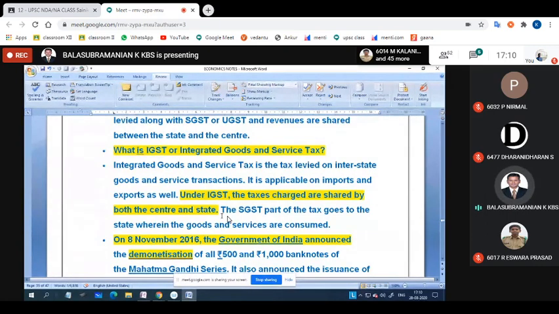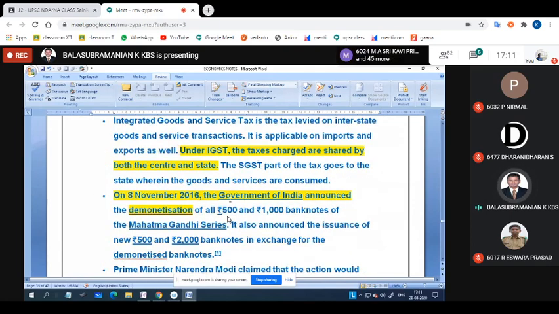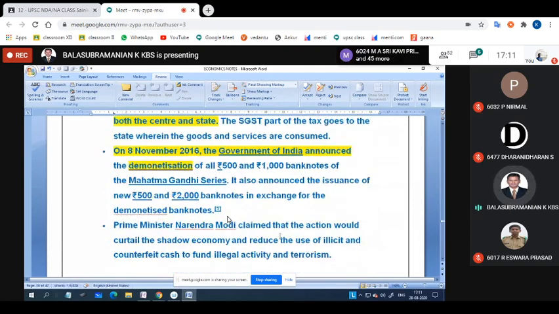For example, you are in Tamil Nadu, you are going to export a product to foreign countries. Here you have to pay state government taxes also. When you go to the central government authority, there also you have to give taxes. Understand? At the same time, when that foreign product is coming to the Indian market, we have to pay. On 8th November 2016, the next topic is demonetization.